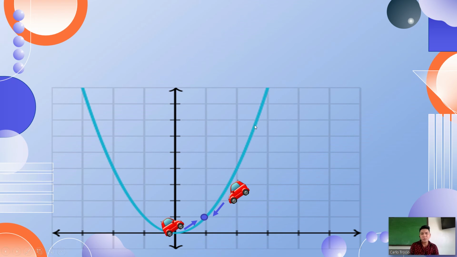Say, for example, you are somewhere here. The only way that you can see clearly the writings on the billboard is to move closer, or you're going to approach closer to the billboard. The same also with the other person riding on this car.